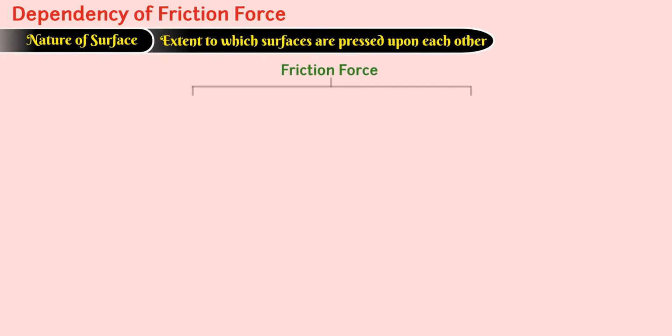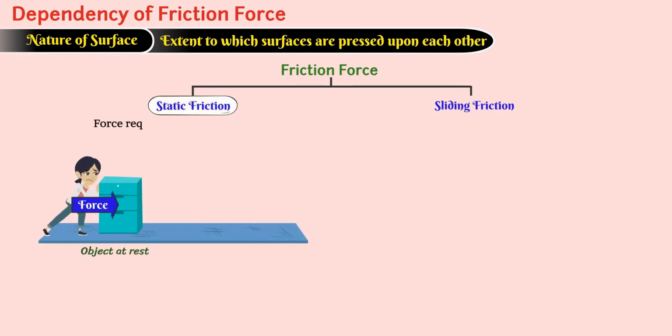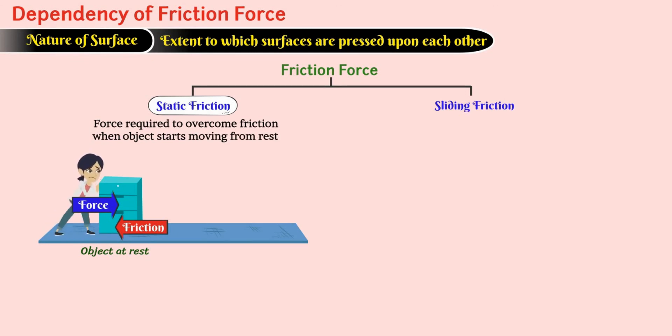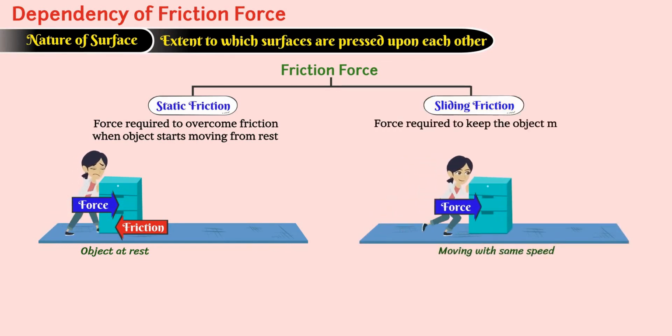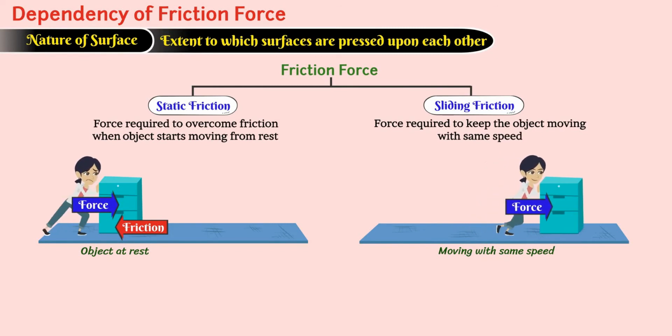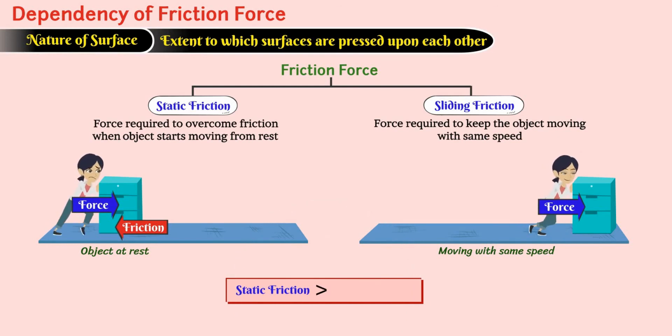Based on this fact, we can classify friction in two types: static friction and sliding friction. Static friction is the measure of force required to overcome friction at the instant an object starts moving from rest. On the other hand, sliding friction is the force required to keep the object moving with the same speed. Obviously, static friction is higher than the sliding friction.